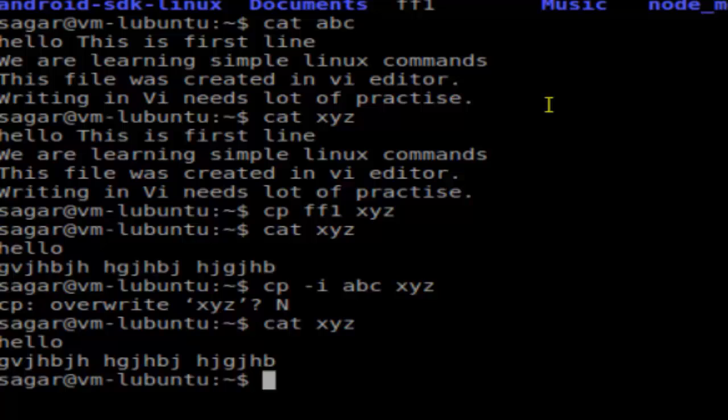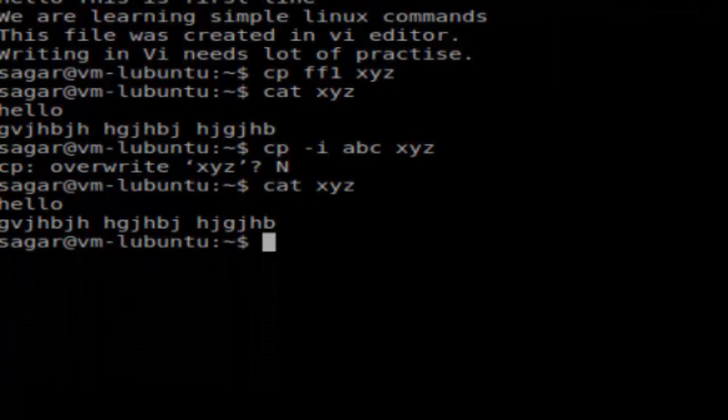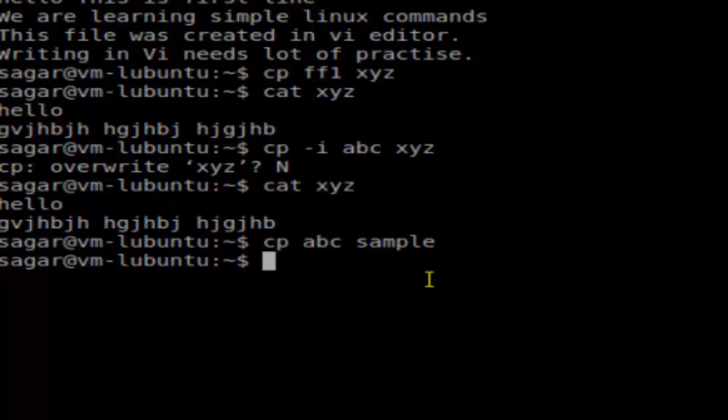Now this is about copying files in the same directory. Say for example, you want to copy the file abc into a folder, say the sample folder over here, as you can see, there is a folder sample. What you do is the same command, cp, the name of the file that you want to copy, then you give the directory name. You can actually give a new file name, say xyz or anything, but if you want to keep the same name, you can just give the name of the directory and then hit enter, and then that sample directory should contain the file.